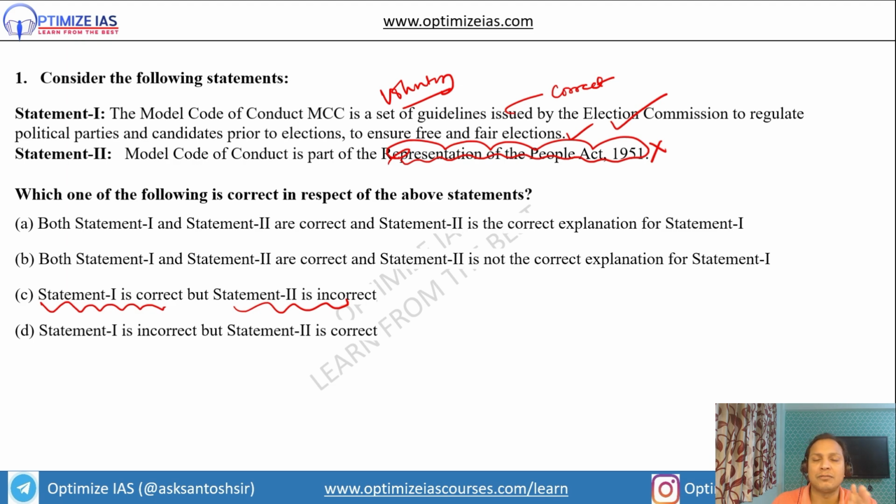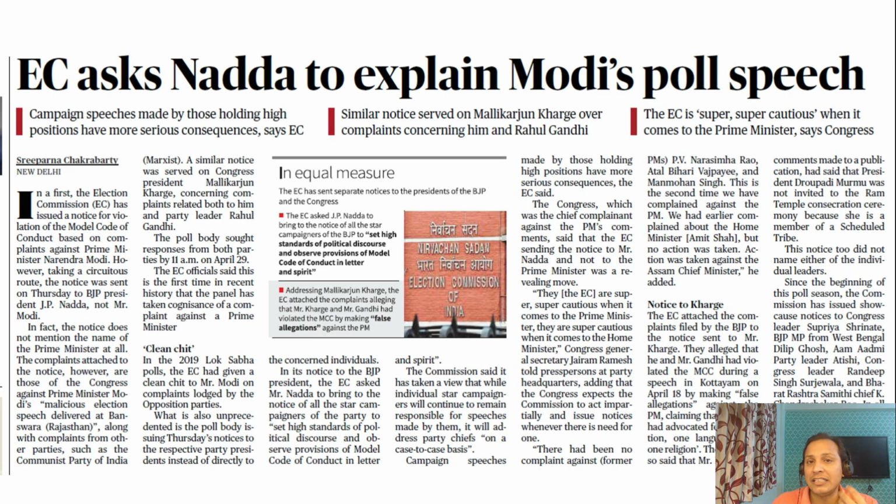So you will be surprised, then how is the Election Commission taking action against leaders who are using religion or caste to ask for votes, which is a violation of Model Code of Conduct? You all know that the Constitution under Article 324 empowers the Election Commission with wide power so that there is free and fair election. So using that power of Article 324, the Election Commission can penalize any candidate for violation of Model Code of Conduct.